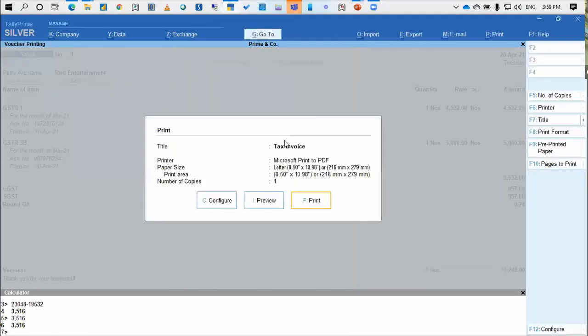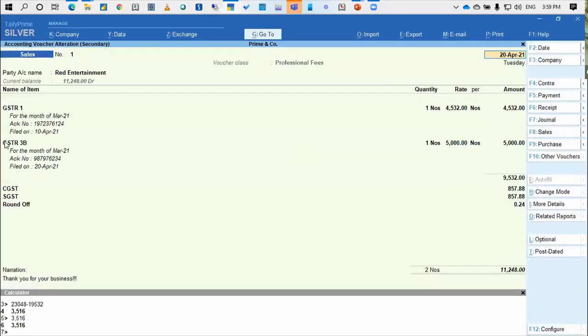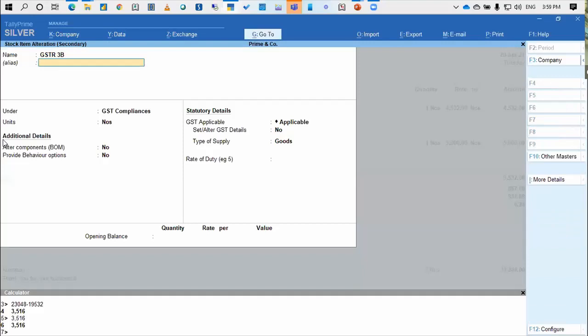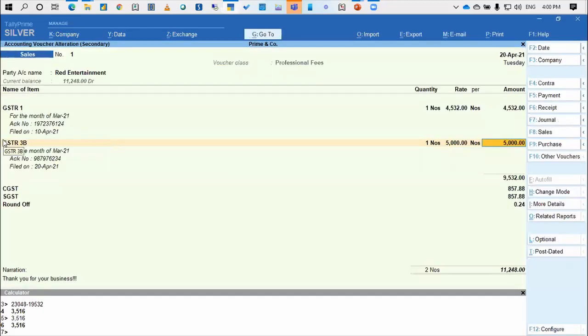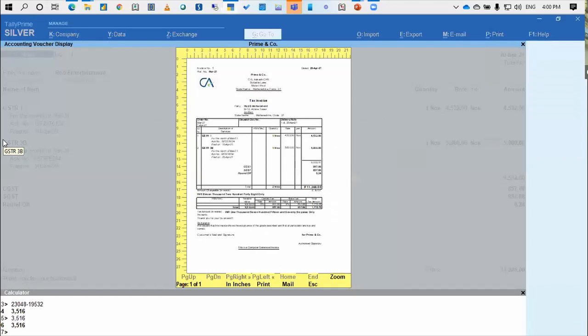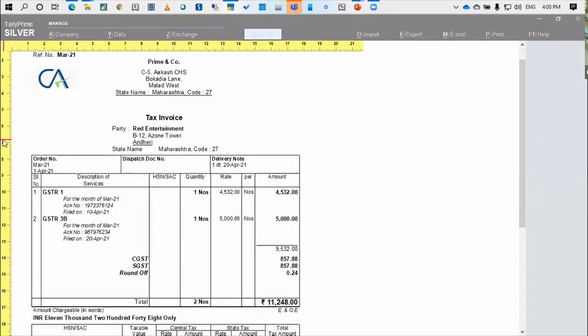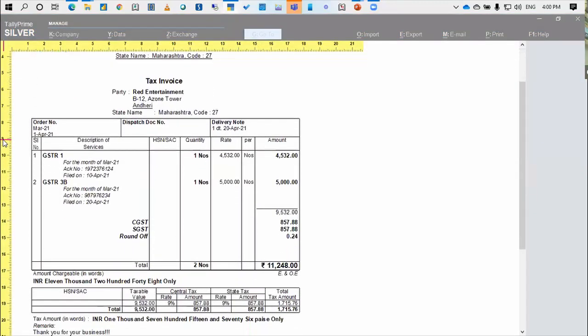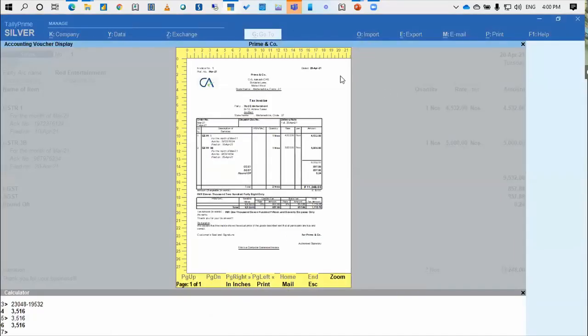Maybe if I change to GSTR 3B also, it will come as services. Let me just do it for services. So this will solve our purpose. Yes, this will definitely solve our purpose. Yes, it will come as a description of services. I think that question is also answered. Thank you, Jitan bhai.